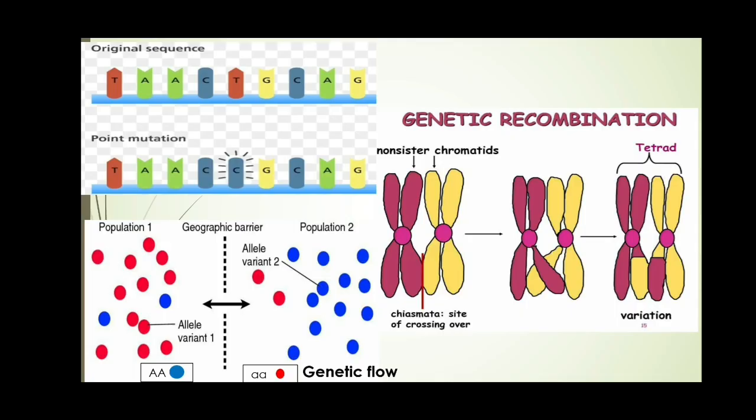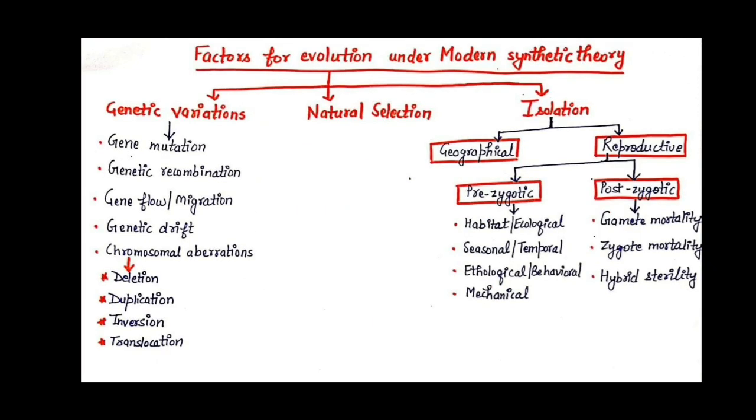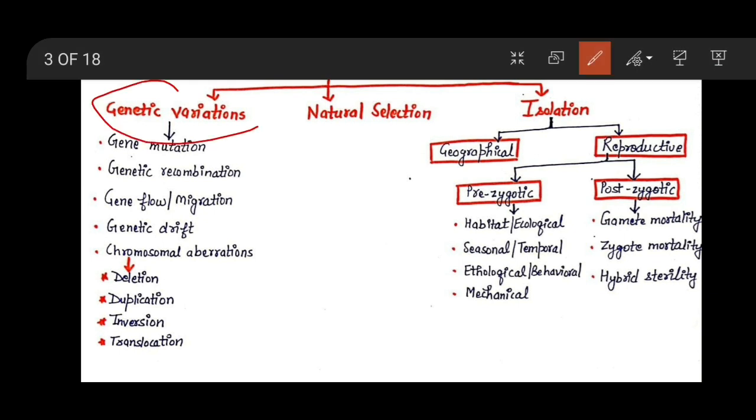So we learned this complete genetic variation, how it takes place by gene mutation, genetic recombination, gene flow, genetic drift, and the last is chromosomal aberrations. In the next lecture we will discuss natural selection.